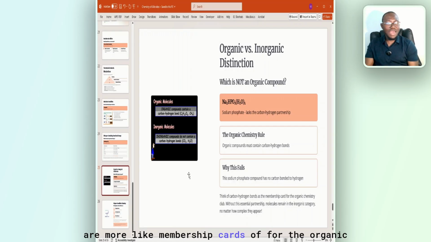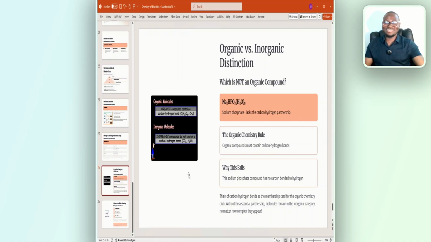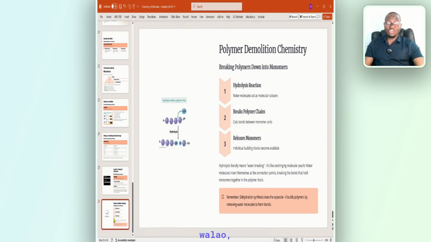So they are more like membership cards for the organic chemistry club. All right? Your membership card is what? Carbon, hydrogen, bond. Also, I want you to know about demolition of polymers, right?